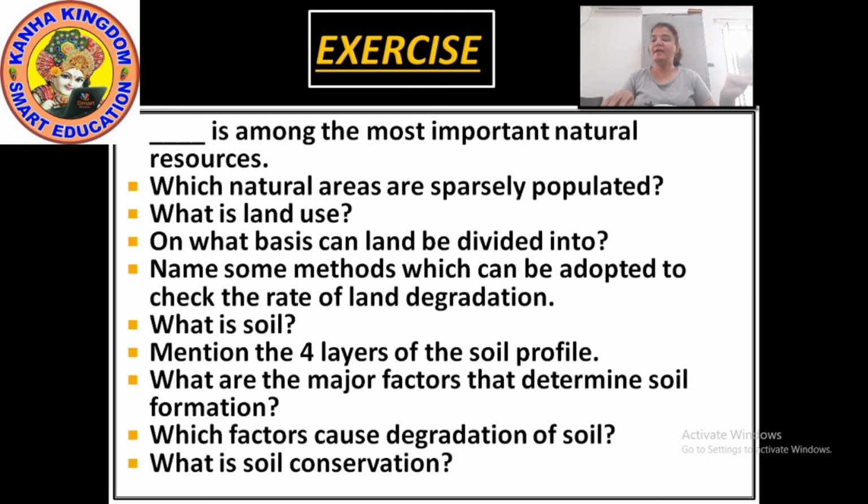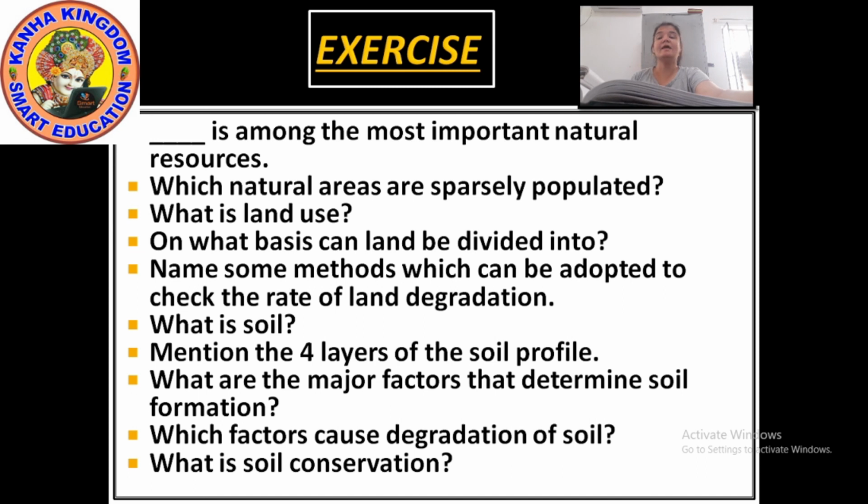Next, name the methods which can be adopted to check the rate of land degradation. By which methods? I had explained this while explaining the chapter.